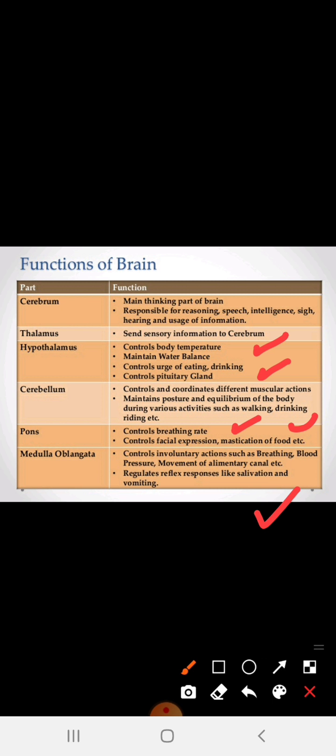As I always told you, make key points. Make a table nicely of whatever I have discussed and revise the functions of the brain, because sometimes the question can be asked not only for the diagram, but also to define the following, or what is the function of this part of the brain. They may ask about the cerebrum, cerebellum, medulla oblongata, or the hypothalamus. You must know the function of each and every part of the human brain.